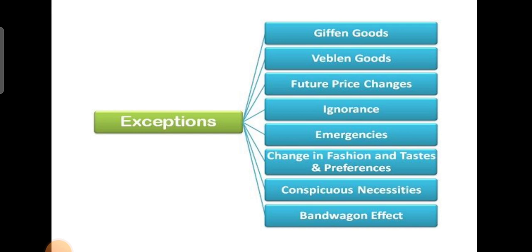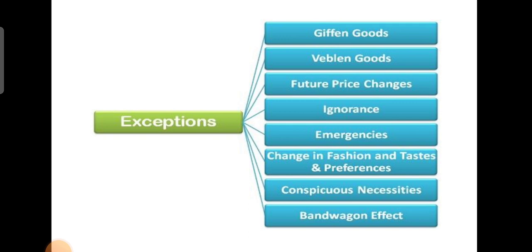And the next one is future price changes. When the consumer expects that the price of the commodity is likely to increase further in the future, then he will buy more of it despite its increased price in order to escape the pinch of a much higher price in the future. On the other hand, if the consumer expects the price of the commodity to fall in the future, then he is likely to postpone his purchase despite the lower price of the commodity in order to avail the benefit of a much lower price in the future.